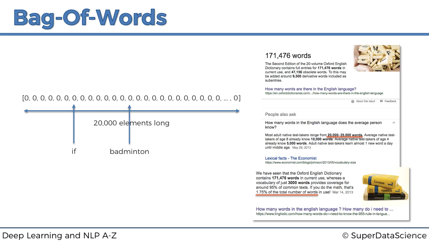For instance, the word badminton, we can construct this vector any way we want. The word badminton could be on this position. It's always going to be on this position. And the word table is going to be on this position. And this is how this bag of words model works. So just keep in mind that once we've taken out 20,000 words and assigned them a space, this space in this vector will be associated with the word if. This will be associated with the word badminton. This position will be associated with the word table.